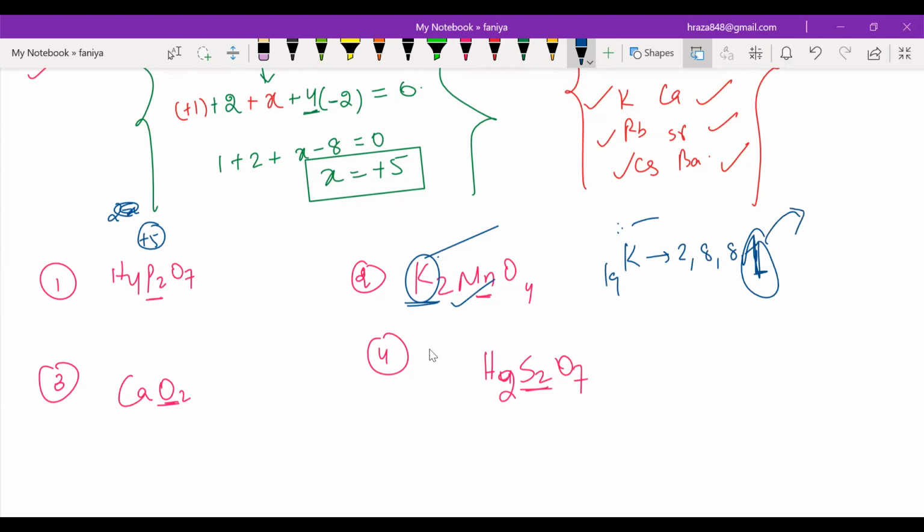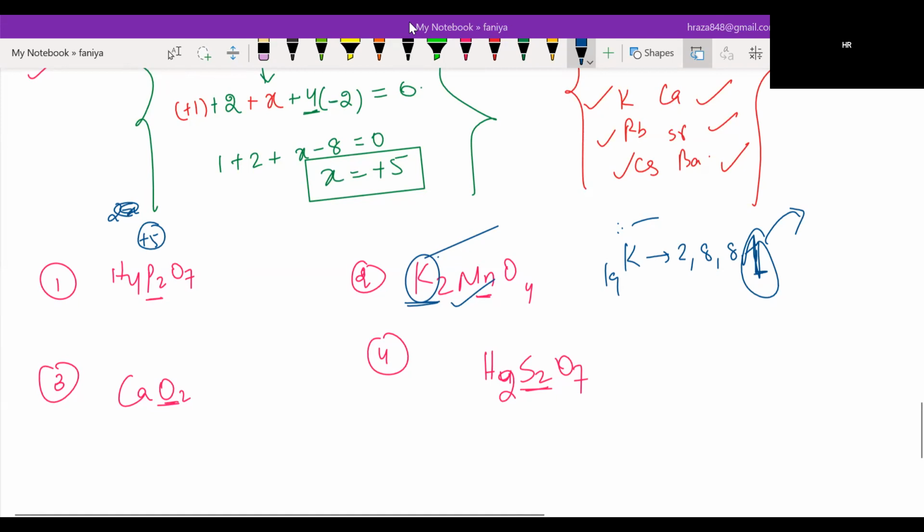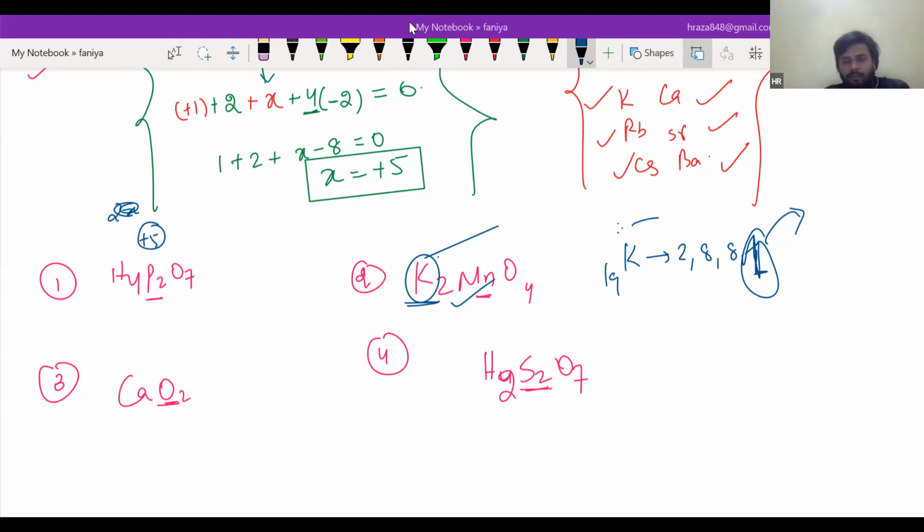It can easily lose electron, 1 electron. So third one is -1.